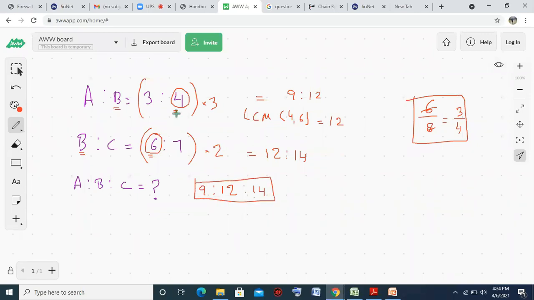So what we do here, we make the variable value equal by taking the LCM and just combine it. For example, एक और होता, instead of A, B, C, we have one more thing, C is to D, and C is to D is equal to, let me take 7 by 8.